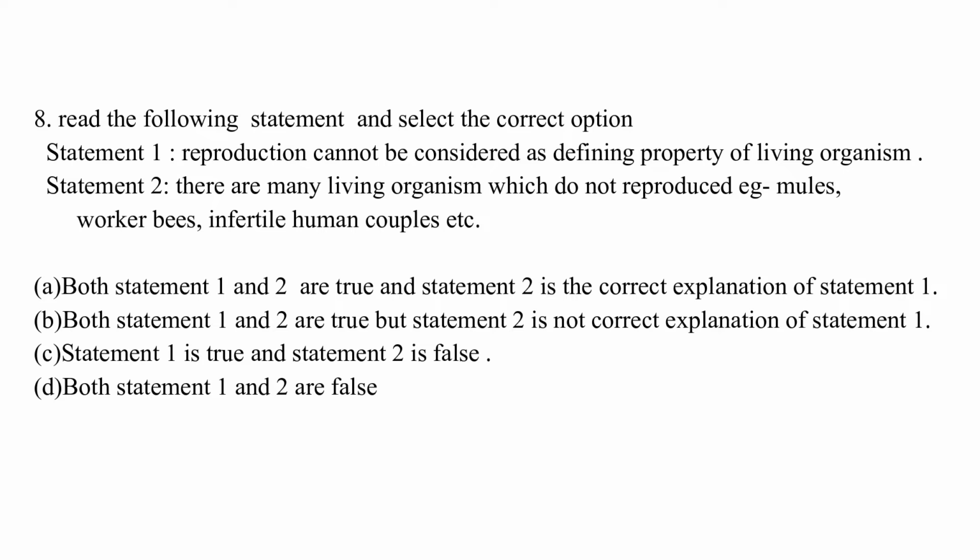B. Both statement 1 and 2 are true but statement 2 is not correct explanation of statement 1. C. Statement 1 is true and statement 2 is false. D. Both statement 1 and 2 are false. The correct answer is A, which is both statement 1 and 2 are true and statement 2 is the correct explanation of statement 1.